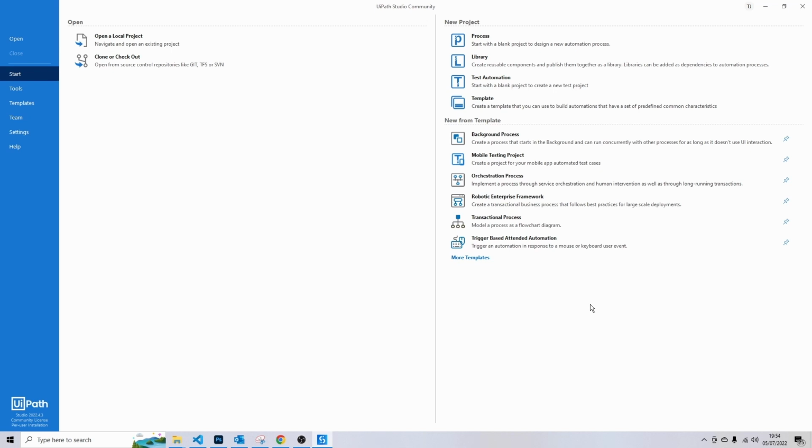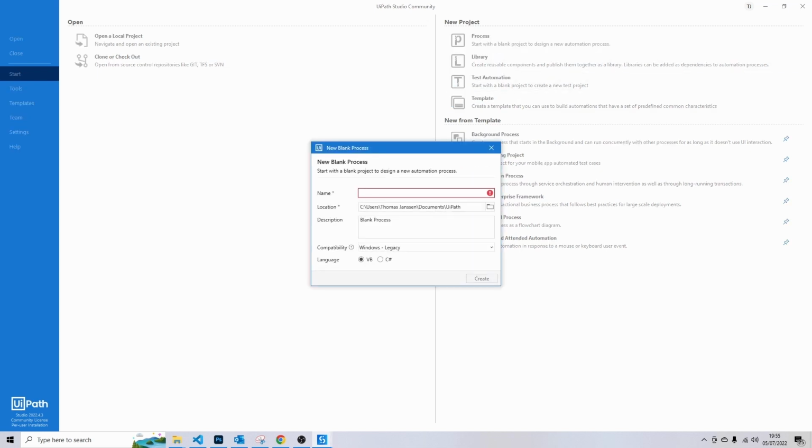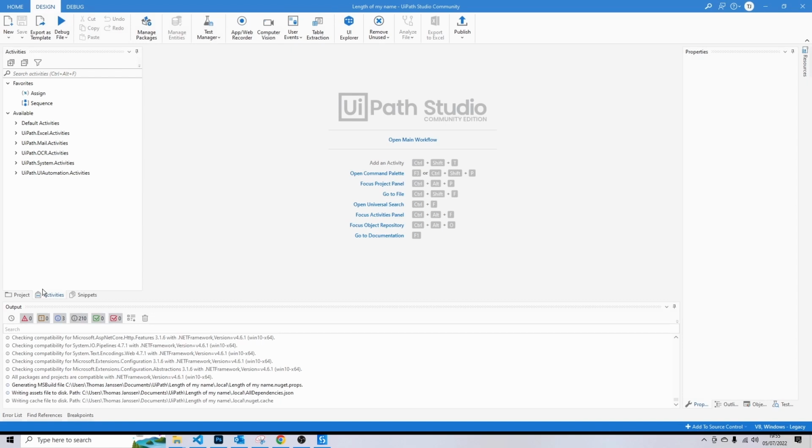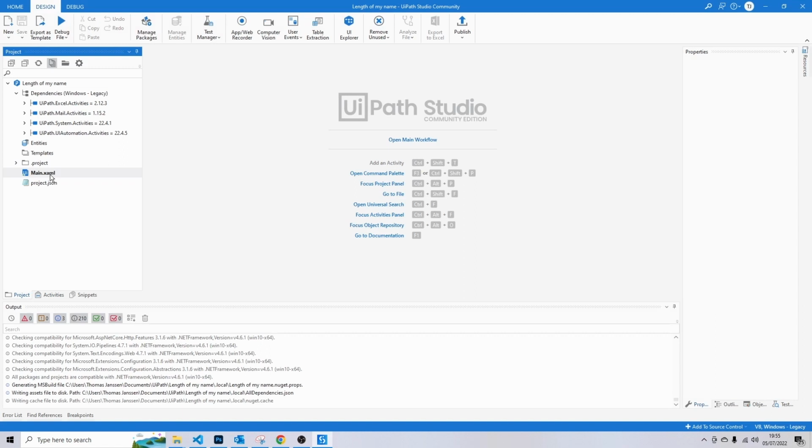Before we start building the robot that is going to support John, let's build something really simple. Navigate with your mouse to Process to start a new project. And we're going to call this process Length of My Name. Click Create. But before we start building our bot, navigate to Project in the menu and then open the main.xaml.